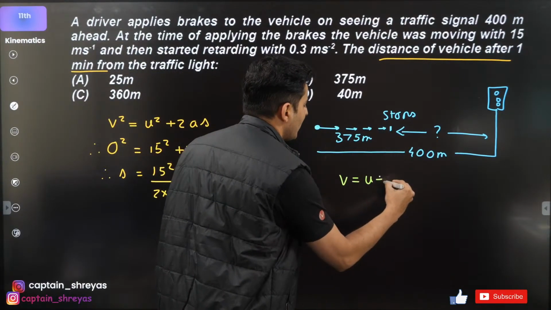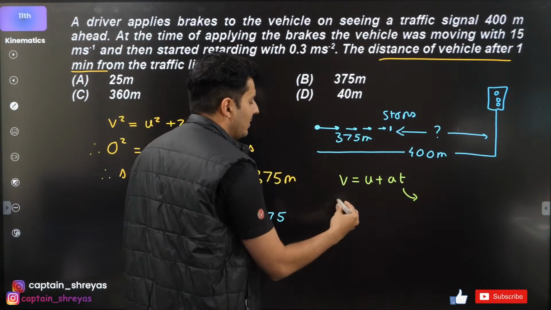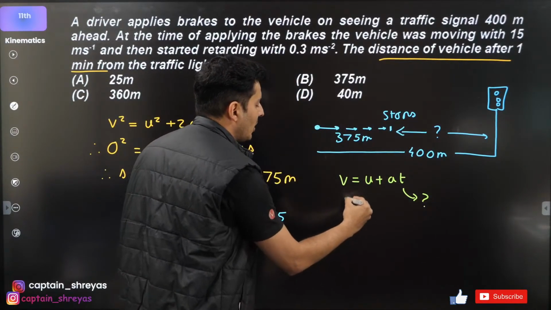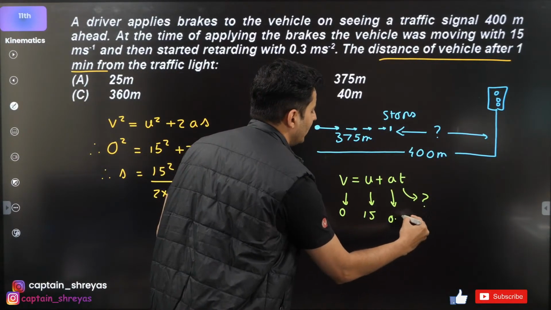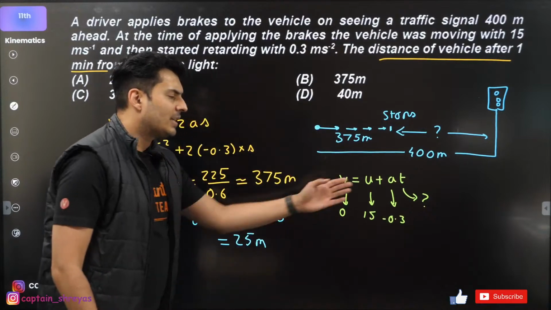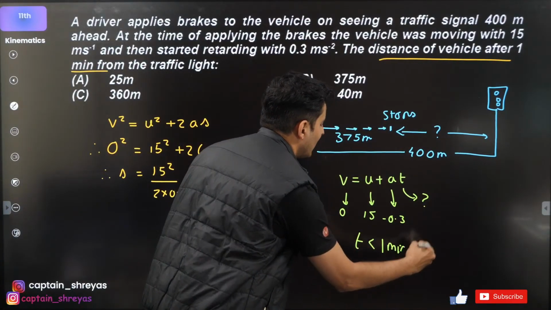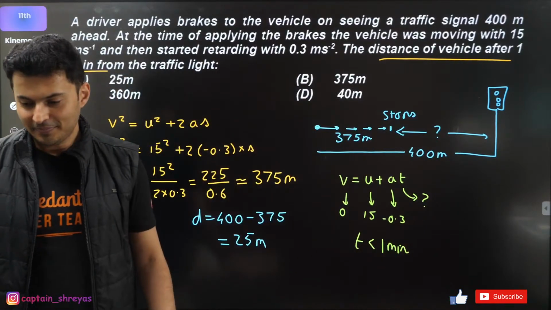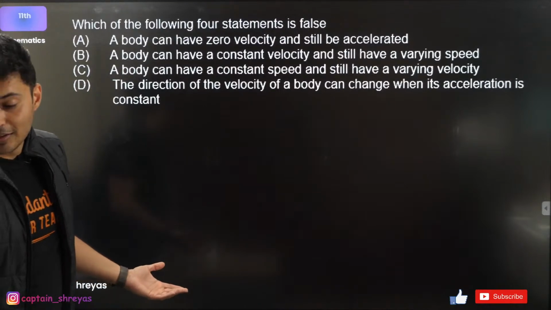V is equal to U plus at. Don't even put time as 1 minute, find out how much time it takes to stop. Final velocity 0, initial velocity 15, acceleration is 0.3 with a negative sign. That's it. You will see that this value of time will be less than 1 minute. That means it has stopped. Yep, that's all. Yes, these kind of questions do come, Sadhana, trust me.